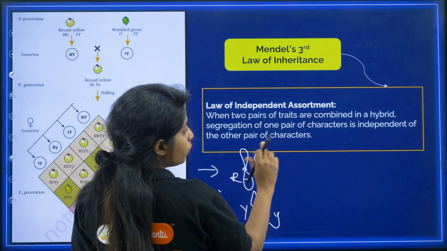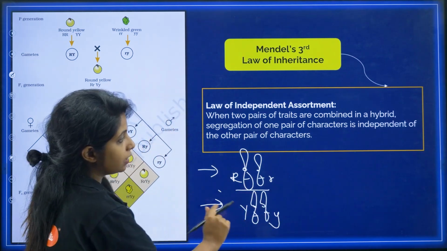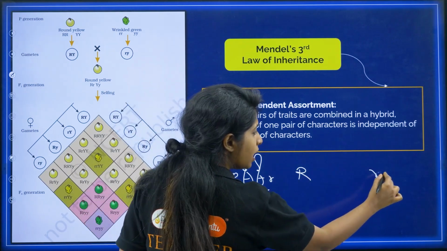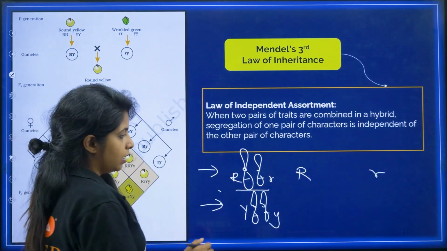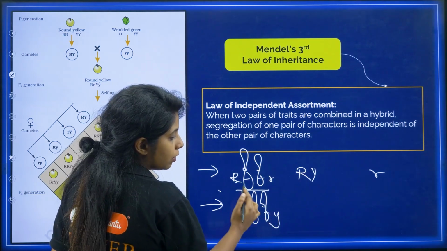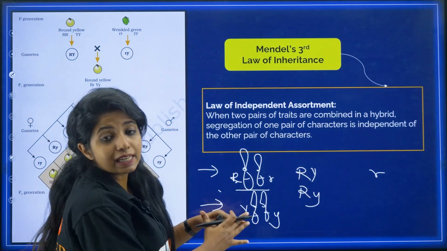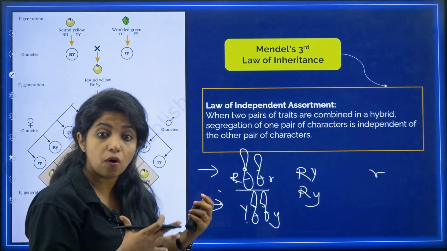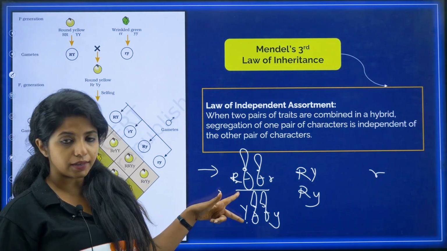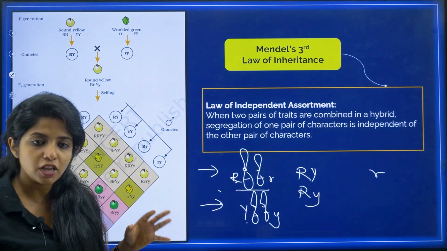Now he is saying when two pairs of traits are combined in a hybrid, segregation of one pair of characters is independent of the other pair. That means from this pair, capital R can come or small r can come, either way. It's not like if capital R is going, then from here also capital Y will be going. From here, small y can also go with capital R. You get it? So it's totally independent of what will be going, and this is known as the law of independent assortment, my dear children. When you're talking about two characters, the pairs of alleles will be independently assorting from each other.